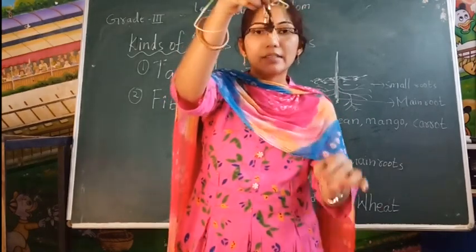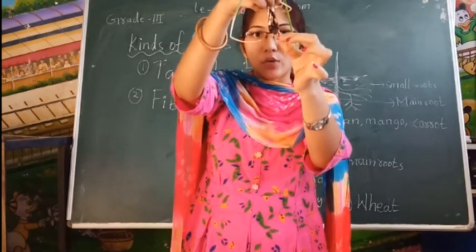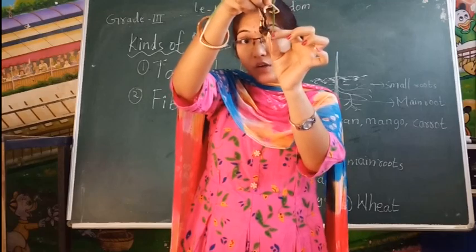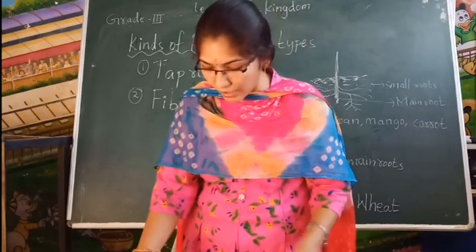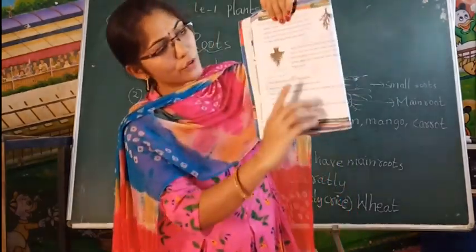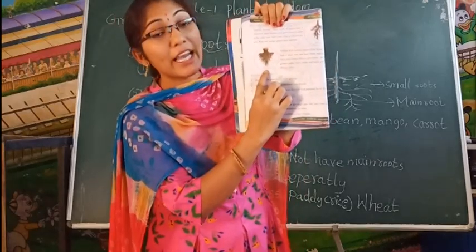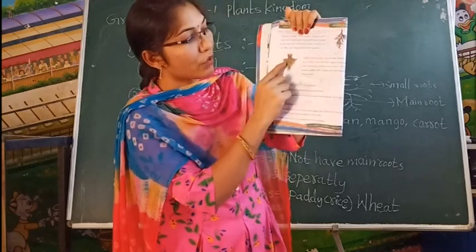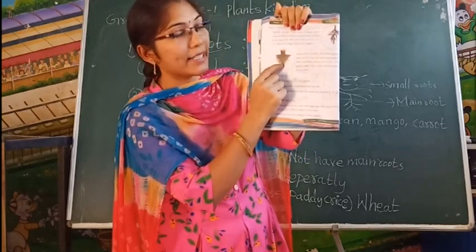Okay, children? Are you able to see here? See, all roots are separately growing. There is no main root, children. Again, you have to observe this picture. Okay, I'll show the picture also. See here, a bunch of roots. Are you able to see here? In fibrous root, a bunch of roots are there. There is no main root. All roots are growing separately from the stem inside the soil.